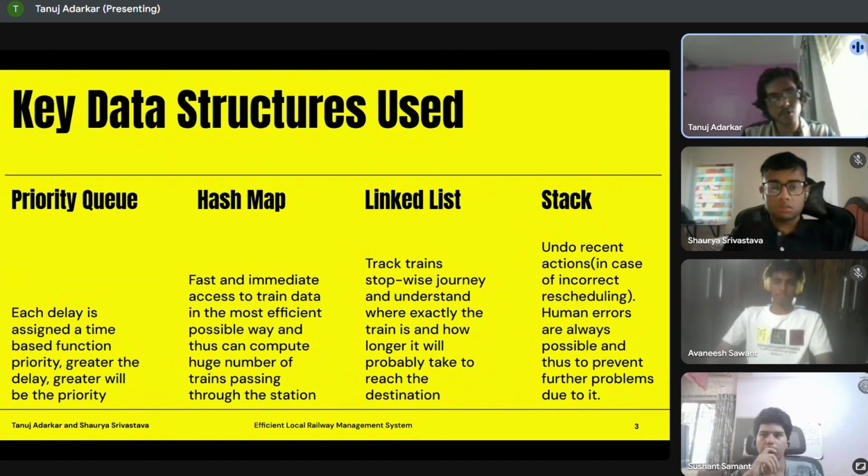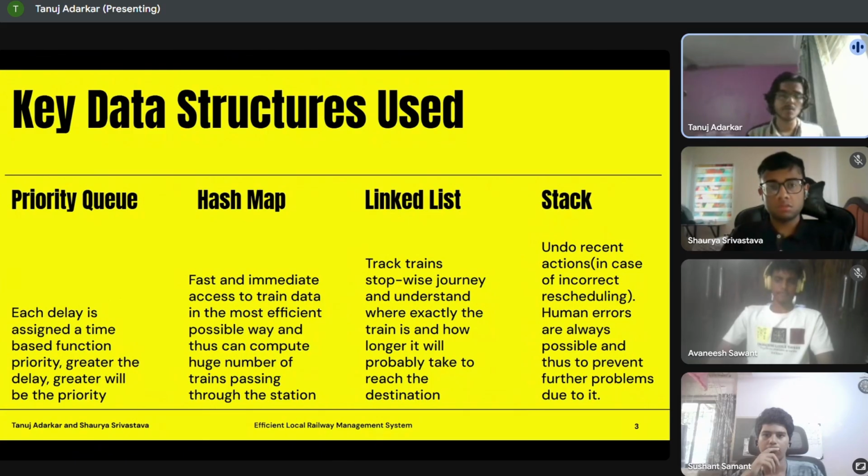Now, what are the key data structures used here? We have tried to implement four major data structures: the priority queue, hash map, linked list, and a stack. Now, the priority queue: each delay is assigned a time-based function priority. So the greater the delay, the greater the priority will be.